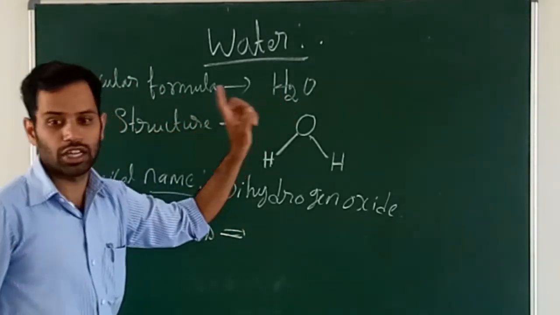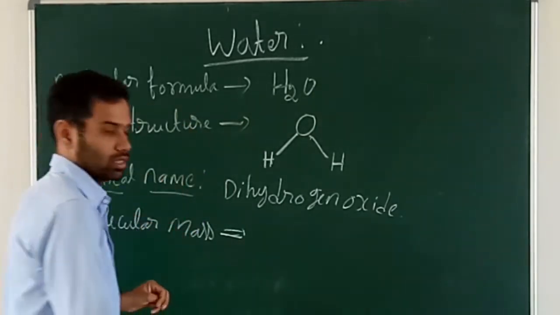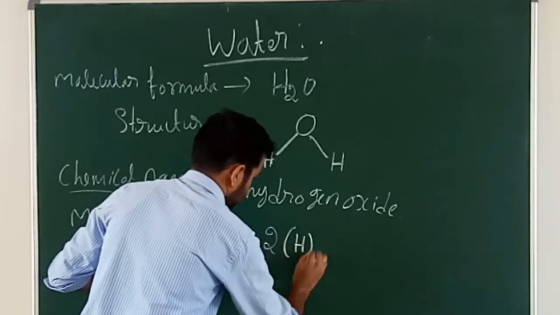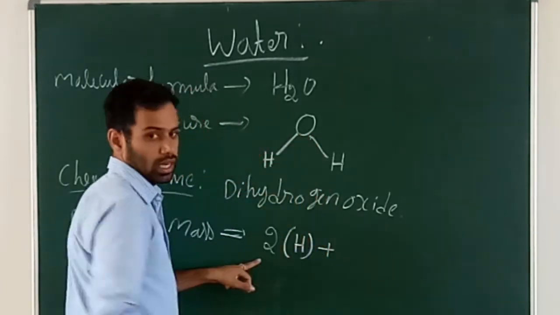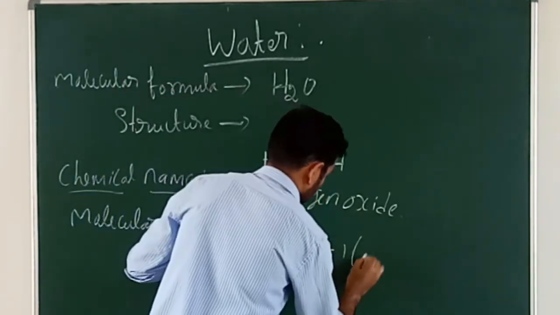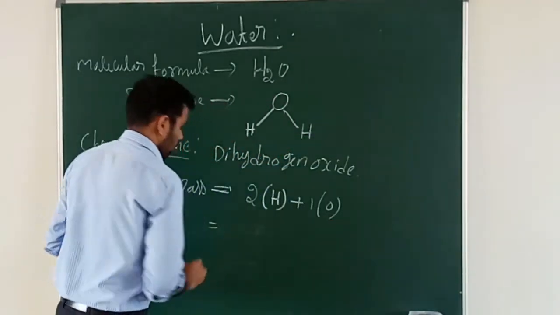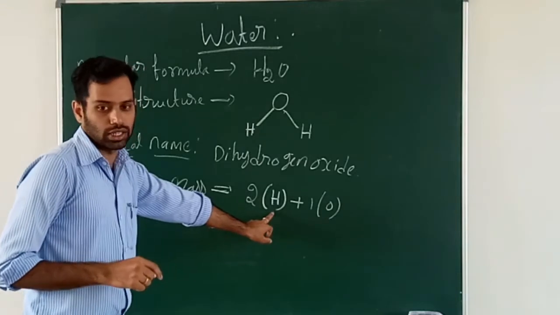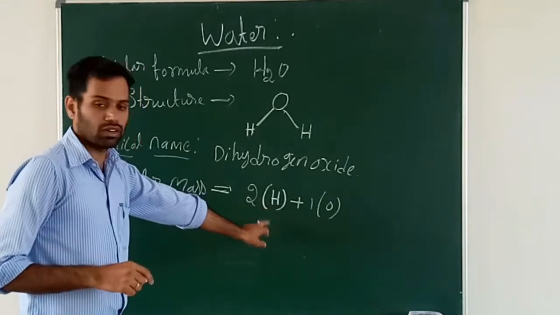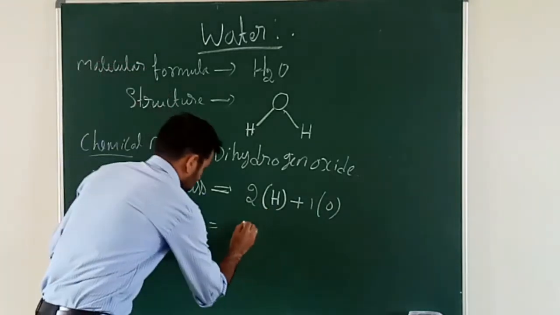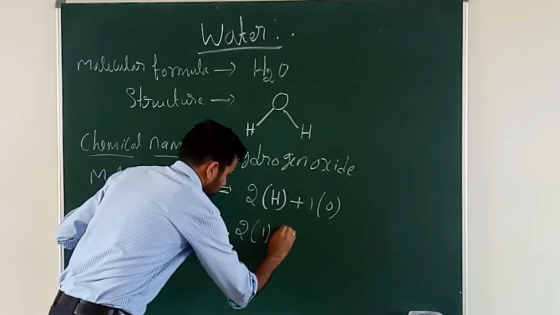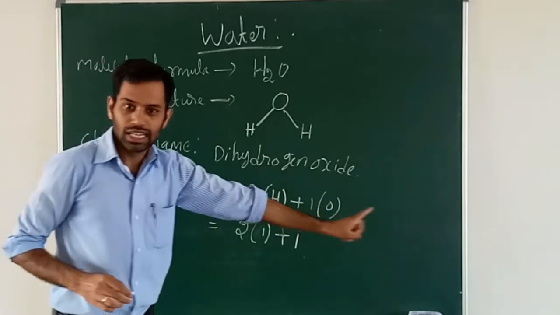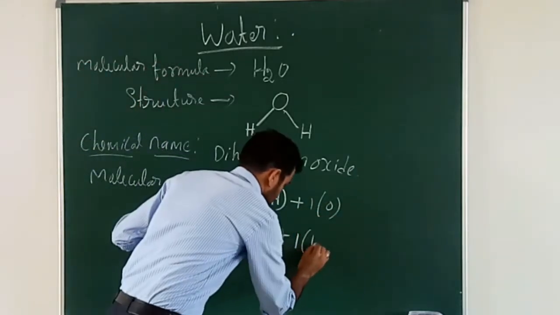So how many hydrogen atoms are there? 2 hydrogen atoms plus 1 oxygen atom. Now we know the atomic mass of hydrogen is 1, so 2 into 1, plus the atomic weight of oxygen, which is 16.